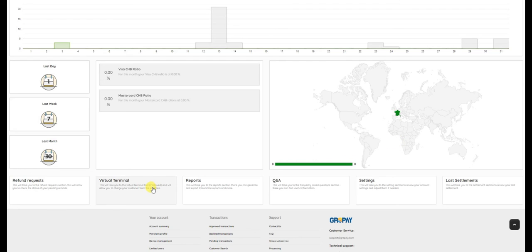Below are shortcuts to other features. There is a separate video on Virtual Terminal. Below are reports, question and answers, settings, and the last settlement.